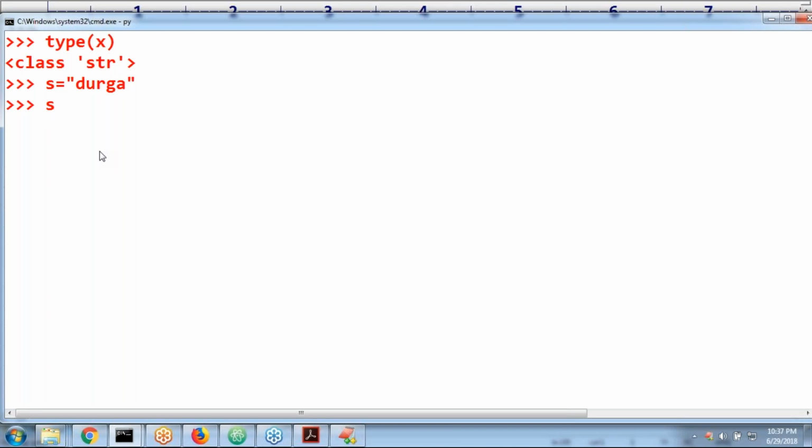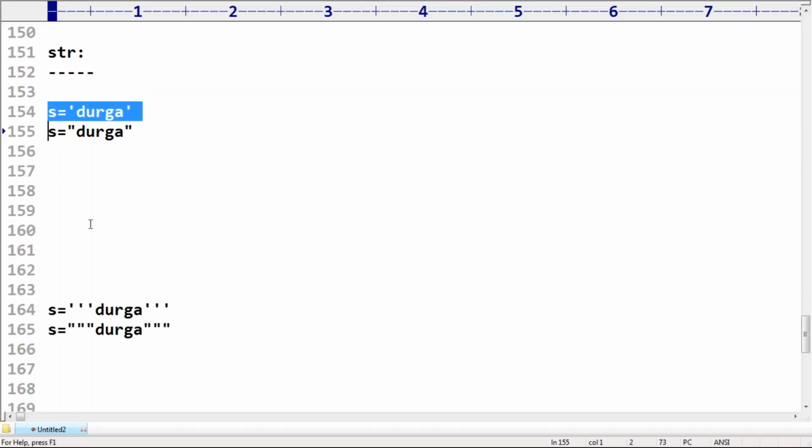Observe, Python always considers single quotes internally. Even though you use double quotes, it is always going to represent single quotes only. So that's why single quote symbol is recommended in general instead of double quotes. Any doubt?